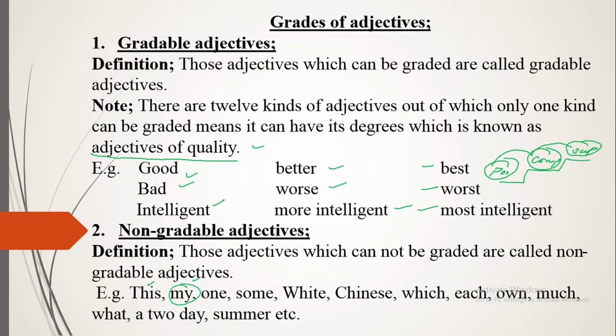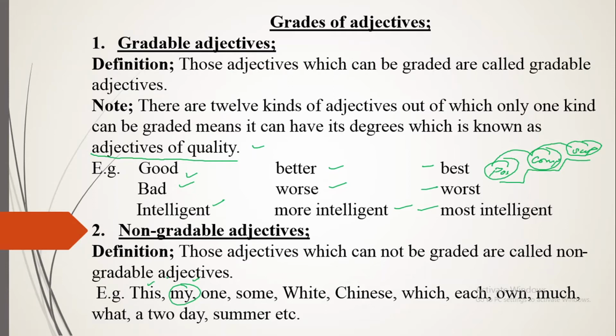My is a possessive adjective. It is one of the kinds that is known as possessive, like my, our, your, his, her, its, and their. These are known as possessive adjectives, which you cannot give degrees. You cannot say my or myest, or more my, most my, etc.